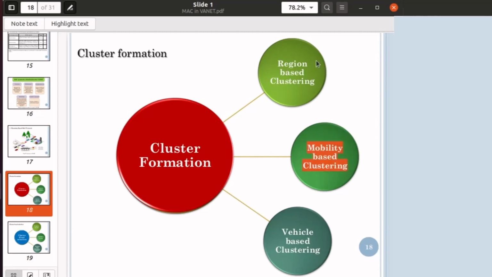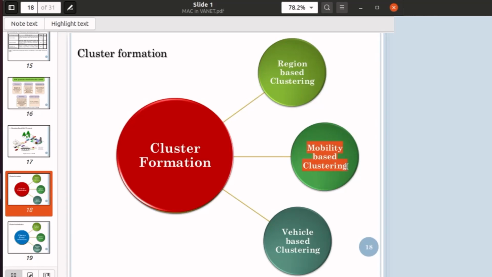So in region based clustering what happens? All the vehicles of a particular area form a cluster, and any one particular vehicle from that area will be selected as cluster head. Okay. Now mobility based clustering is what? The vehicles which have less relative mobility in comparison to other vehicles. A group of vehicles which have less relative mobility in comparison to other vehicles form a group, that is called a cluster, and that type of clustering is called mobility based clustering.